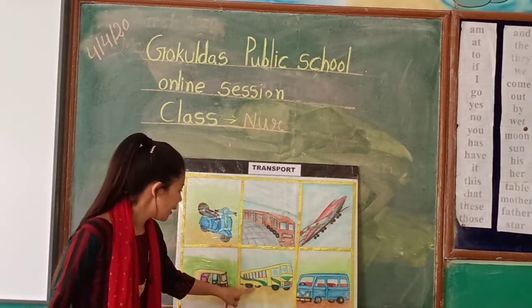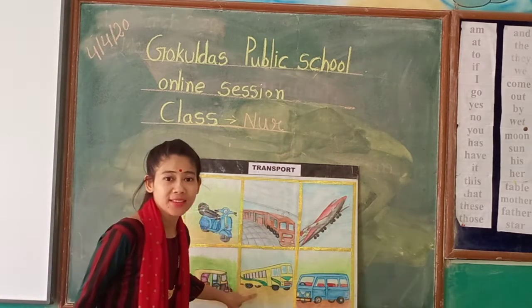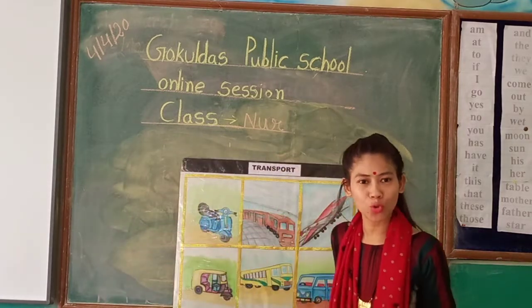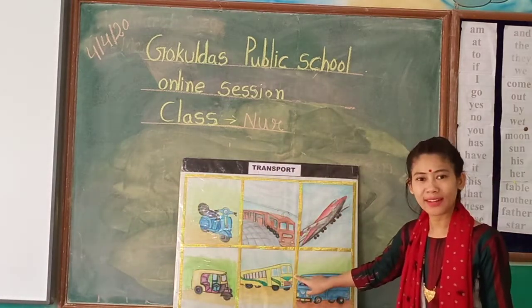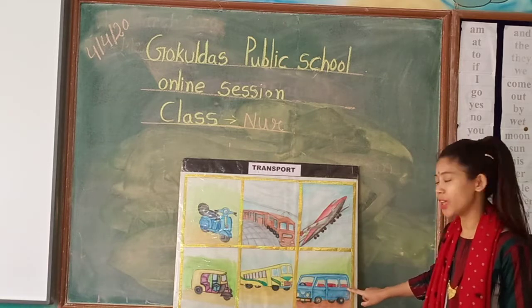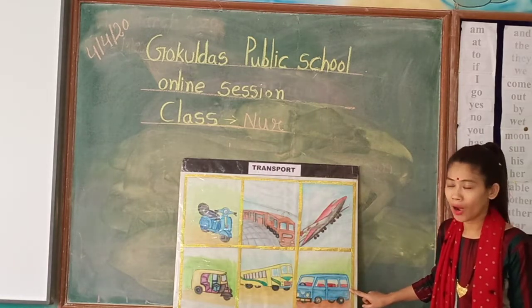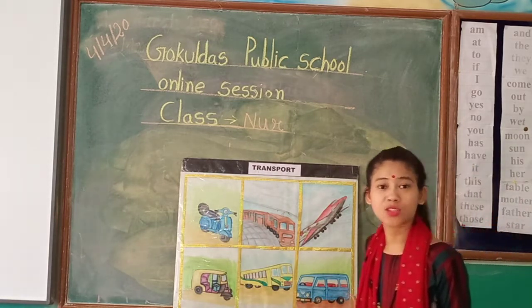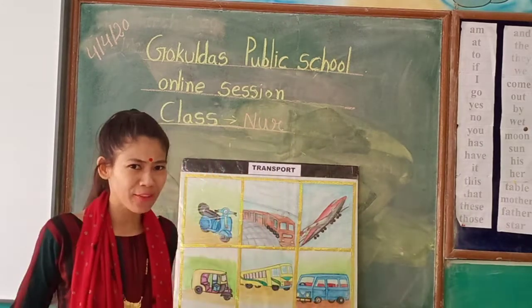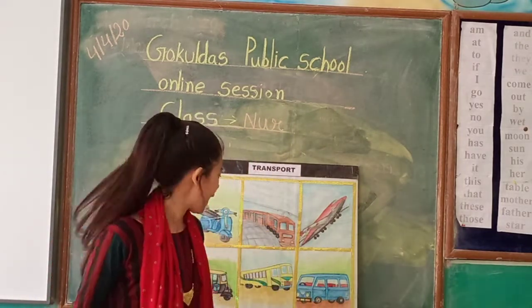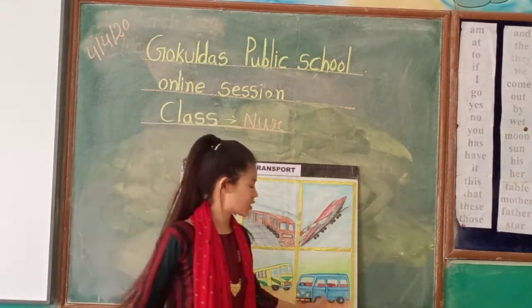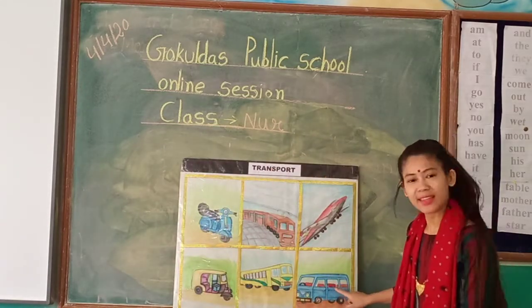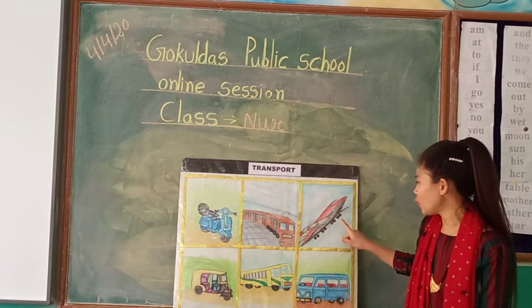And what is this? Wow, pretty. This is a school bus. Do you have a school bus? This is a bus. And what is this? Wow, this is a school van. Yes, do you have a school van? No, we have a school bus. This is a van.